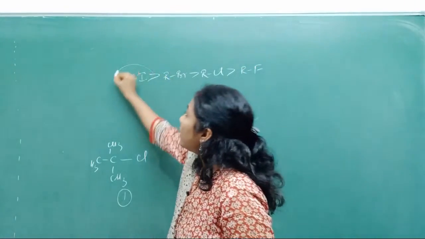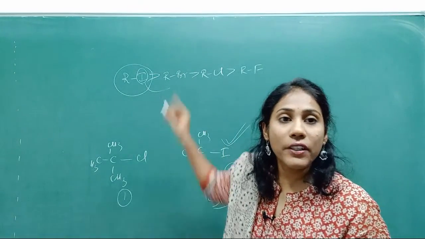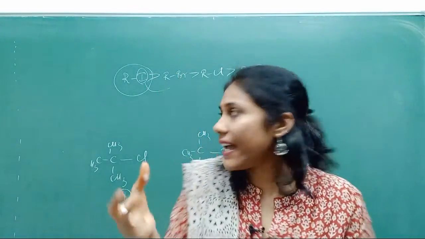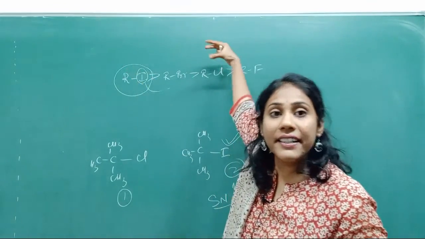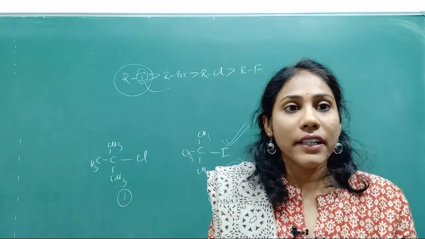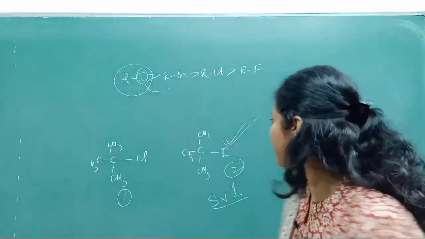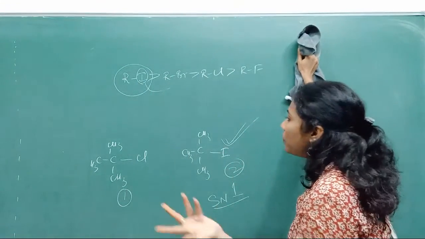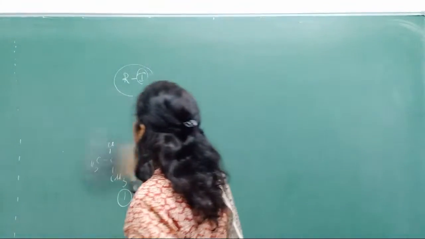Alkyl iodides, because iodine is the best leaving group. Since iodine is bigger in size, this bond can be broken very easily so that iodine can go out very easily. So it's a better leaving group. That is why that is the order. Clear? Fine. So that's all about SN1 and SN2 here. Very, very important.